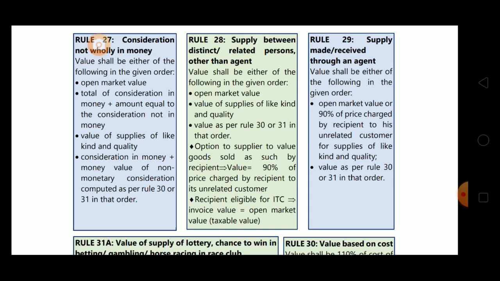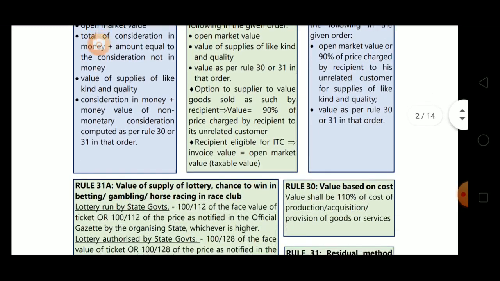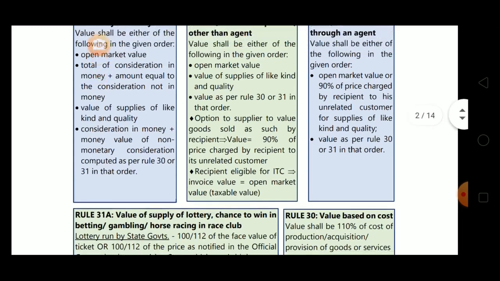According to rule 27, if we don't see the second option of rule 27, there are 3 options. Then if not, it's completed till here: rule 30 or 31. After that, the supplier is given the option to value goods sold as such by the recipient, and will take value equal to 90% of the price charged by the recipient to its unrelated customer. These two are the exclusive points.